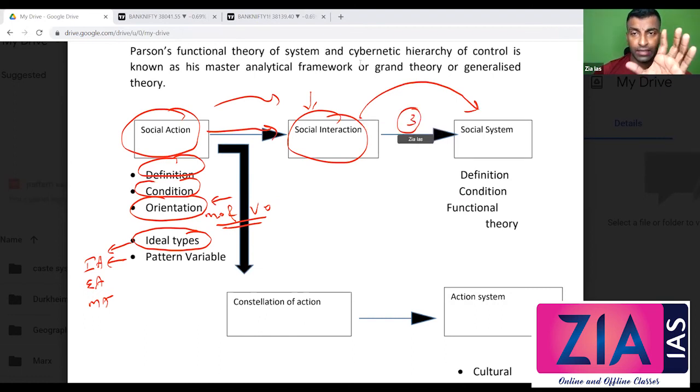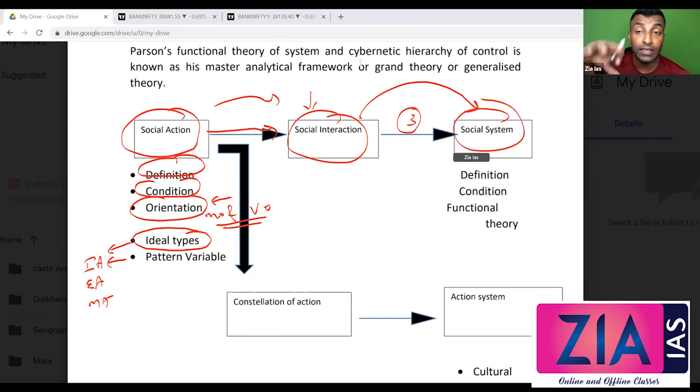What are they? We have seen yesterday the 3 conditions: abstract boundary, norms and values, motivation, and the goal. So if you satisfy these 3 conditions, then social interaction, the interaction between you and me, can become a social system. Otherwise, interaction between you and me just remains as interaction. But if these conditions have been met, there is a boundary, there are norms and values which are followed, and there is a goal, then that becomes a social system.